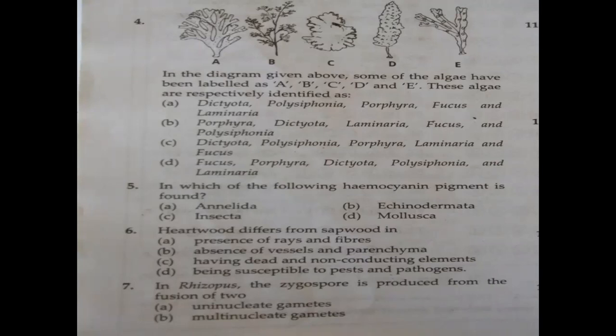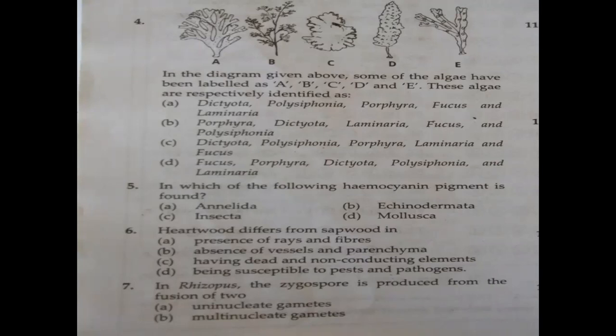So in question number 5, in which of the following is hemocyanin pigment found? Hemocyanin pigment is found in which phylum? Okay, so let us see. Annelida, Echinodermata, Insecta, and Mollusca. Hemocyanin is a colorless pigment, isn't it?